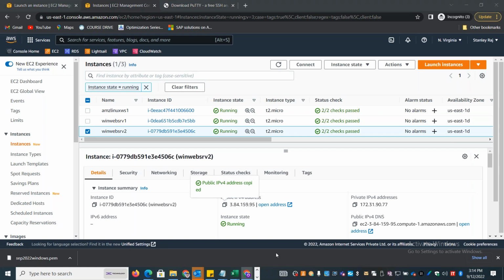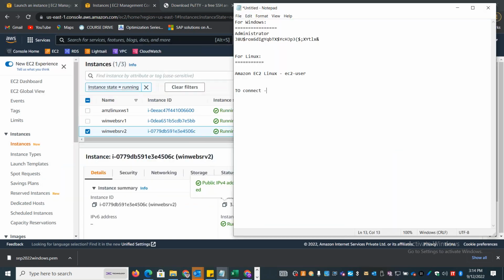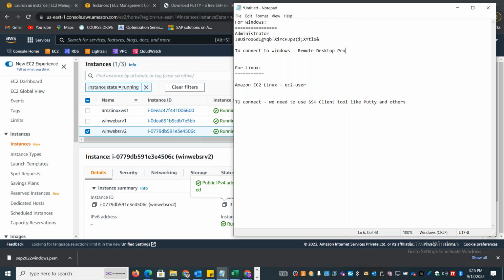And for connecting to a Linux system, you use any SSH client tool.